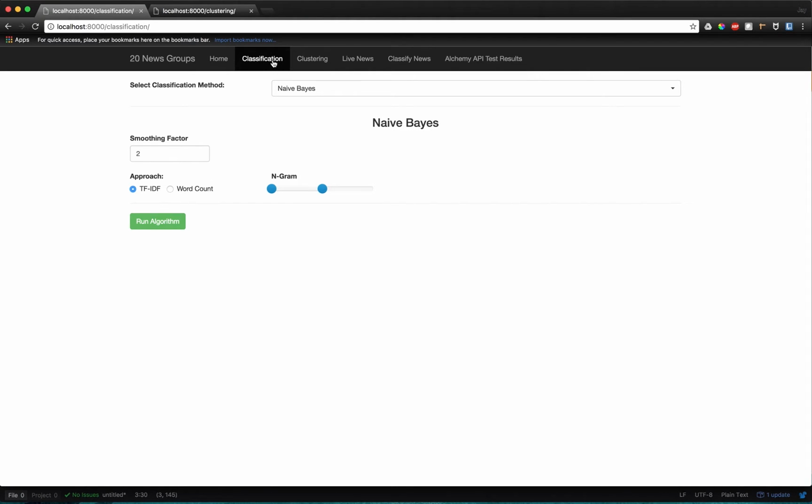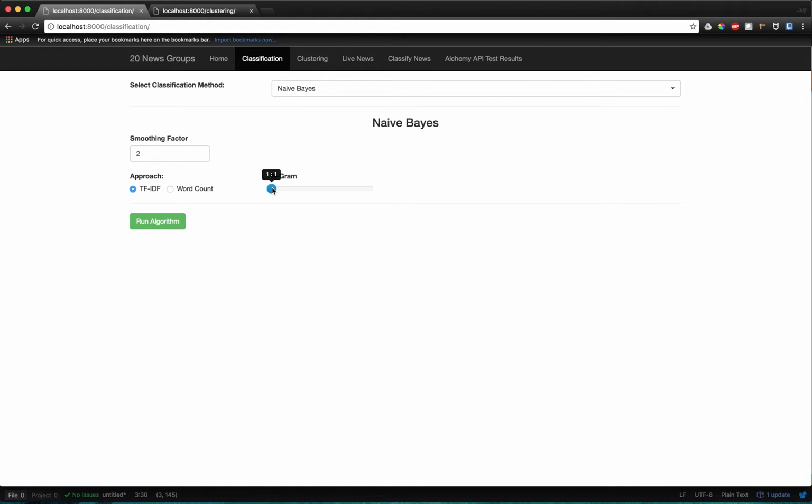So basically, we have implemented two classification algorithms. The first one is naive Bayes, and the second one is support vector machines. For naive Bayes, we have implemented two approaches. The first one is word count, and the second one is TF-IDF. The basic method by which we implement this is by first having a count vectorizer and passing it to the model. Or if we are using TF-IDF, we pass the count vectorizer to the TF-IDF transformer and then pass it to the model.